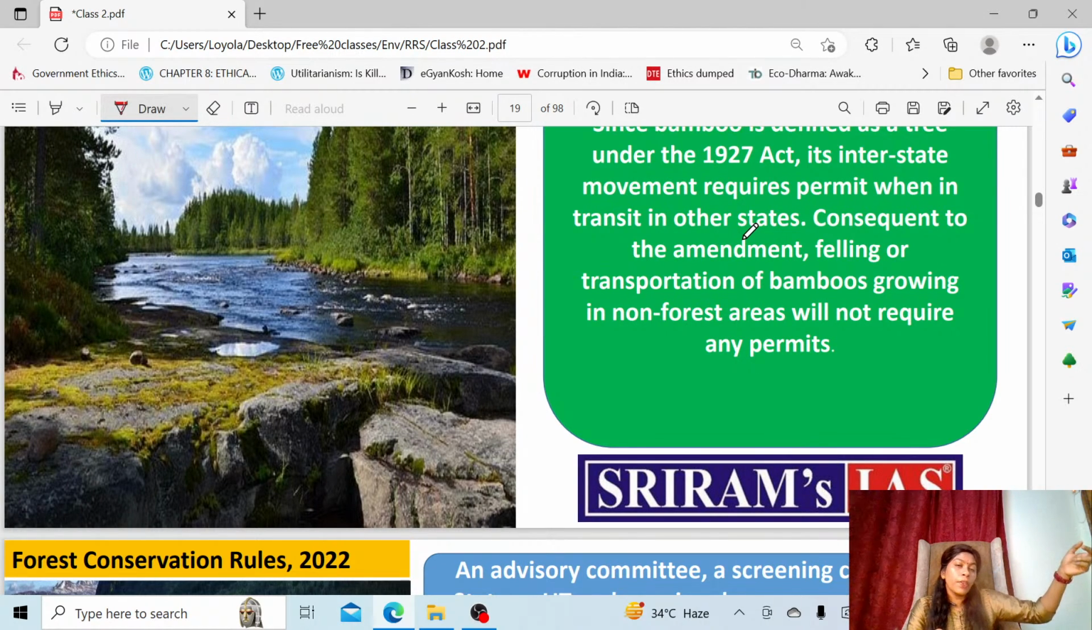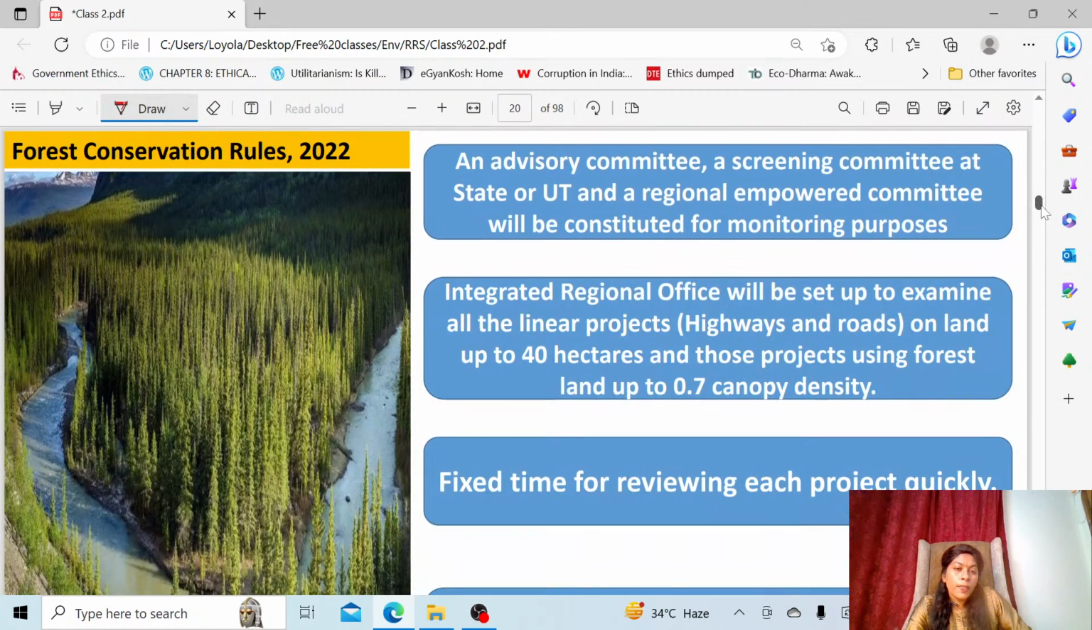You should not think of it as conserving the forest. In the negative sense they have brought it, that is to check deforestation. Okay, so now you can see the forest conservation rules which were recently brought in 2022, according to the rule which was under the Forest Conservation Act only. They brought these rules.